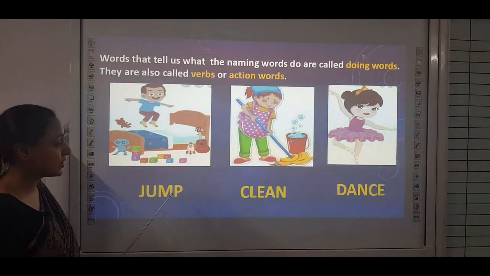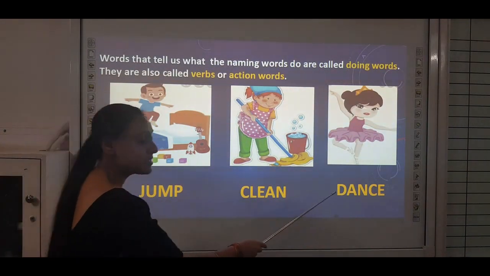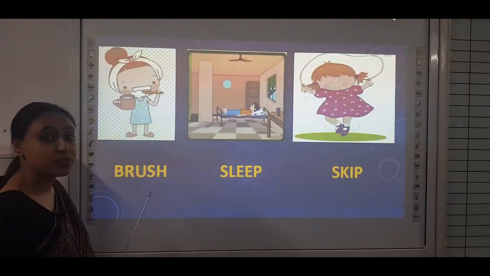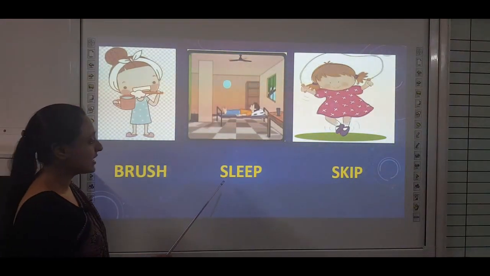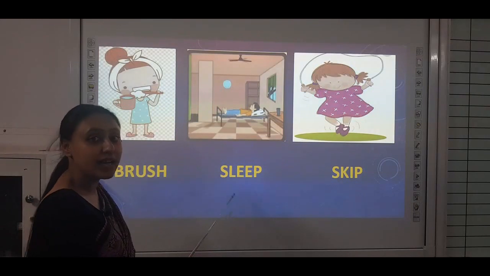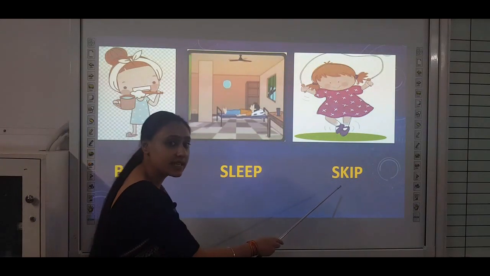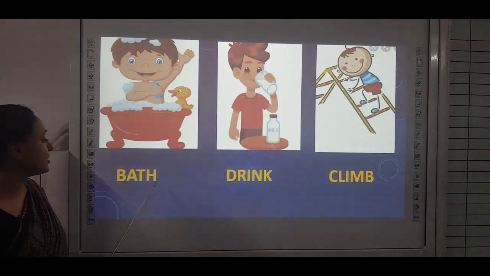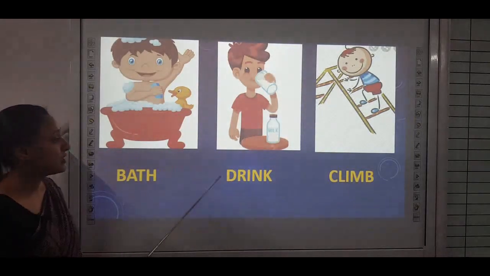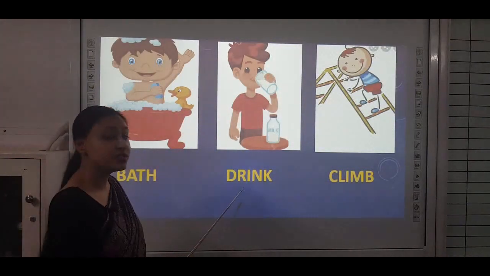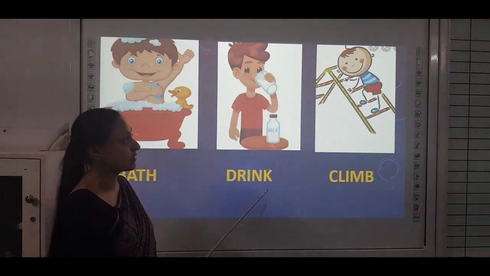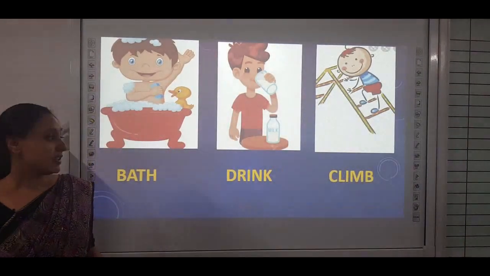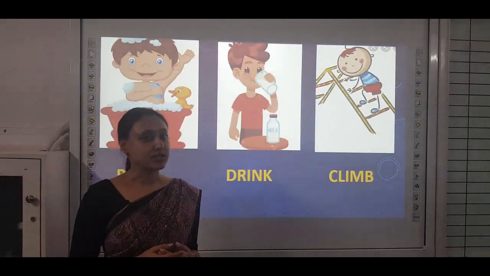Jump, you all love jumping. Clean, dancing, you all love dancing. Brush, you brush your teeth in the morning. Sleep, S-L-E-E-P, sleep, you sleep at night. S-K-I-P, skip. Bath, B-A-T-H, bath. You bath in the morning. Drink, D-R-I-N-K, drink. What do you drink? You drink a glass of milk. Climb, C-L-I-M-B, climb. So, children, all these words are action words.